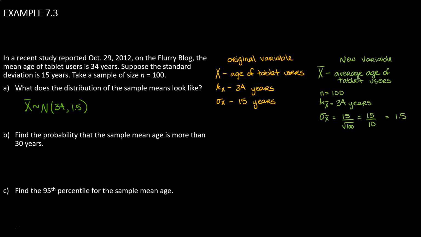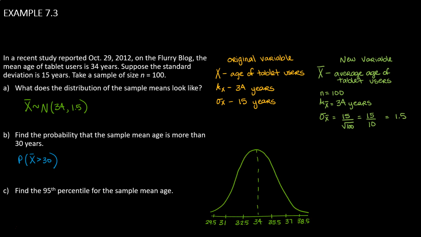Now we can talk about the probability that the sample mean age is more than 30 years. So to do this, I'm going to start by writing that sentence into mathematical notation. So the probability that capital X bar, the average age of tablet users, is greater than 30. I'll draw a picture to represent this distribution, labeling the average value, 34, and then at least 3 standard deviations above, as well as 3 standard deviations below, so that I get an appropriate scale of my horizontal axis.